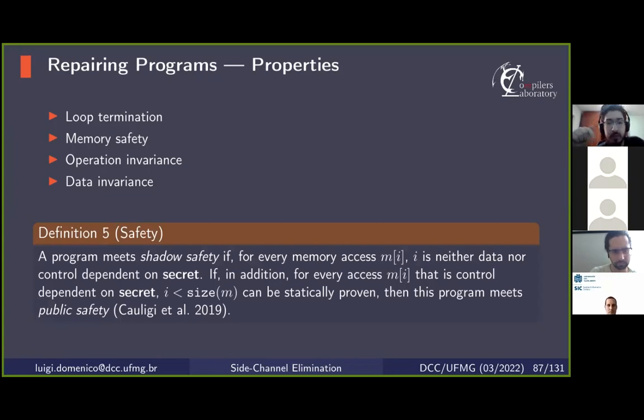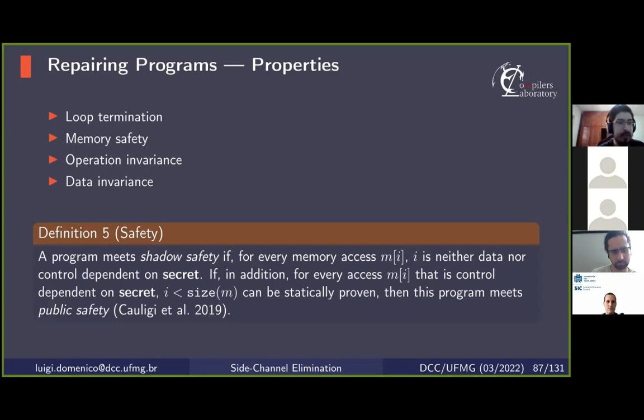This definition comes from the paper of Cauligi et al., which introduced FaCT, the domain-specific language. And in the case of FaCT, all programs written in FaCT are by default public safe. So in our case, for public safe programs, we deliver the same guarantees delivered by FaCT.